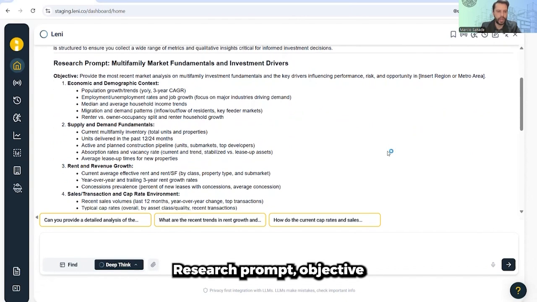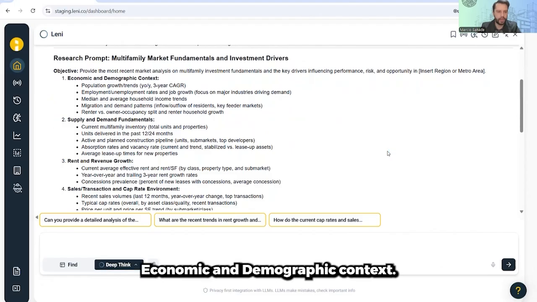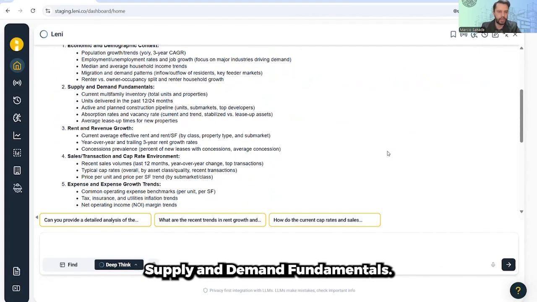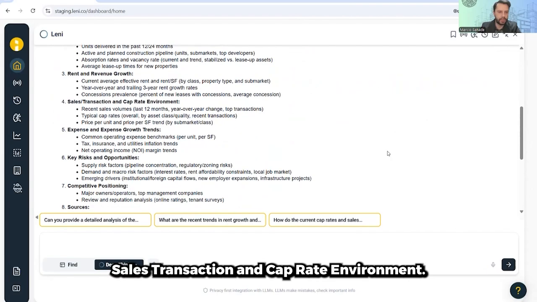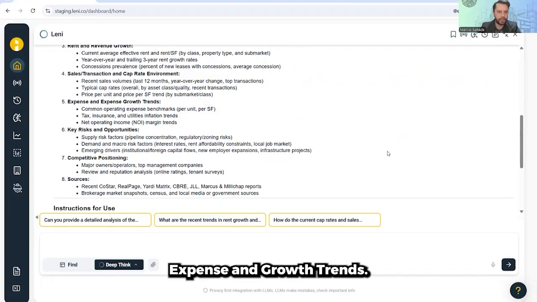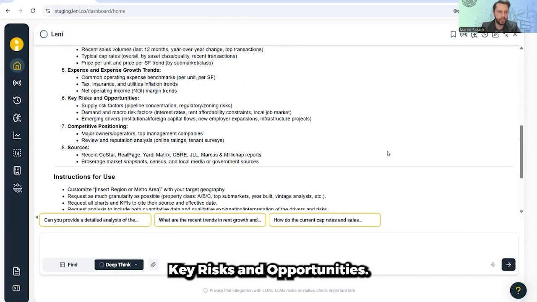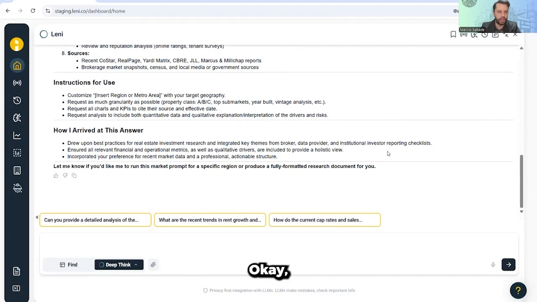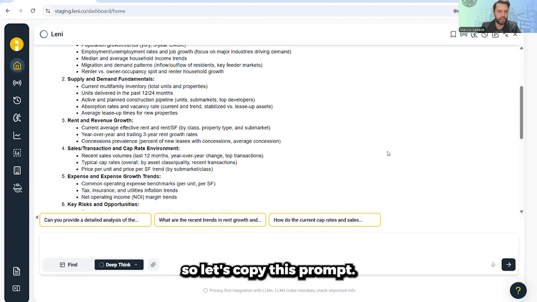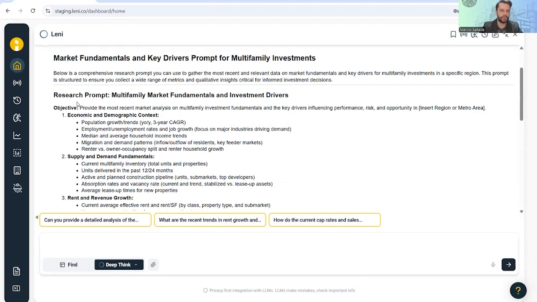Research prompt, objective, economic and demographic context, supply and demand fundamentals, rent and revenue growth, sales, transaction and cap rate environment, expense and growth trends, key risks and opportunities, competitive positioning, sources. Okay, let's copy this prompt.